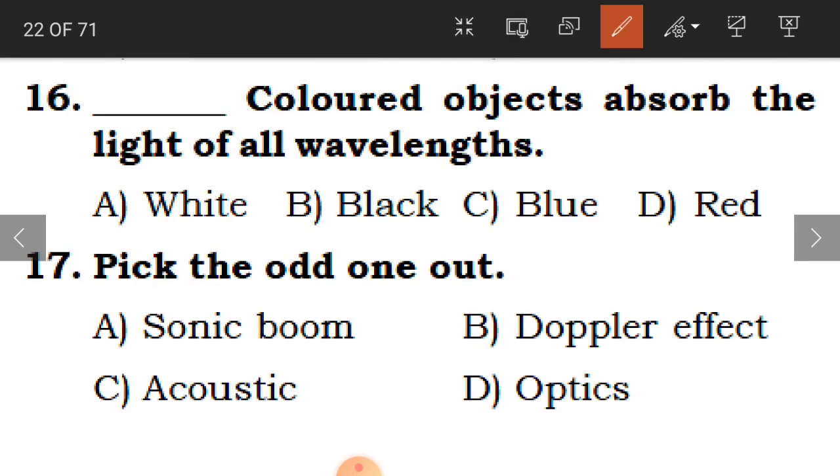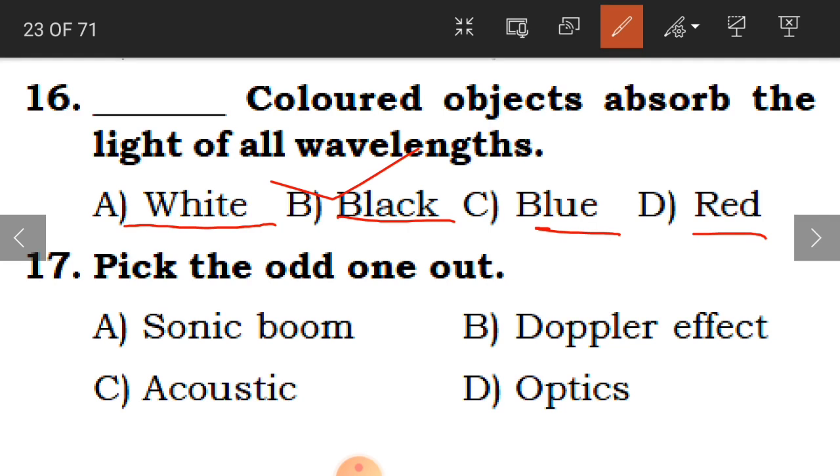Clear? Now 16th question, dash colored objects absorb the light of all wavelengths. So which color objects are going to absorb the light of all wavelengths? Whatever color you reflect, that particular color is not absorbed, but this one is going to absorb the light of all wavelengths. Is it white, black, blue or red? And the answer is black. So we learnt it. The answer is B, that is black.